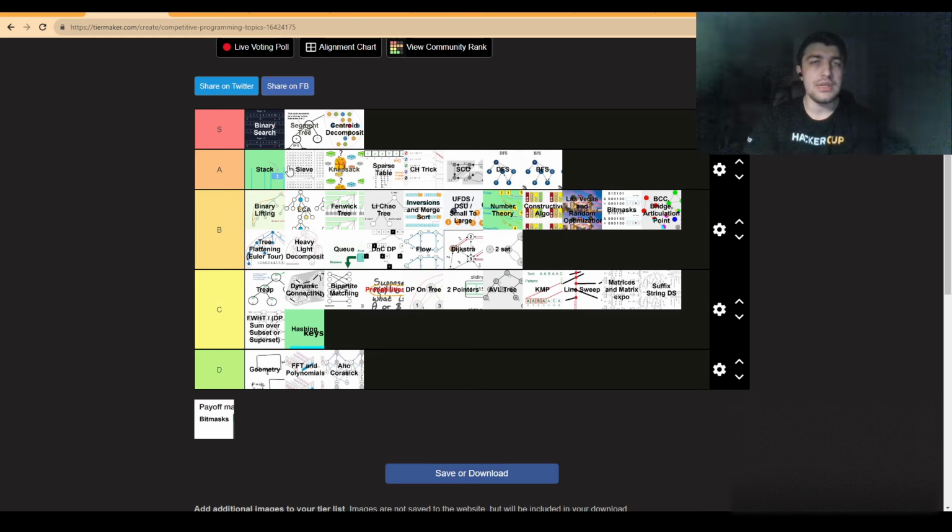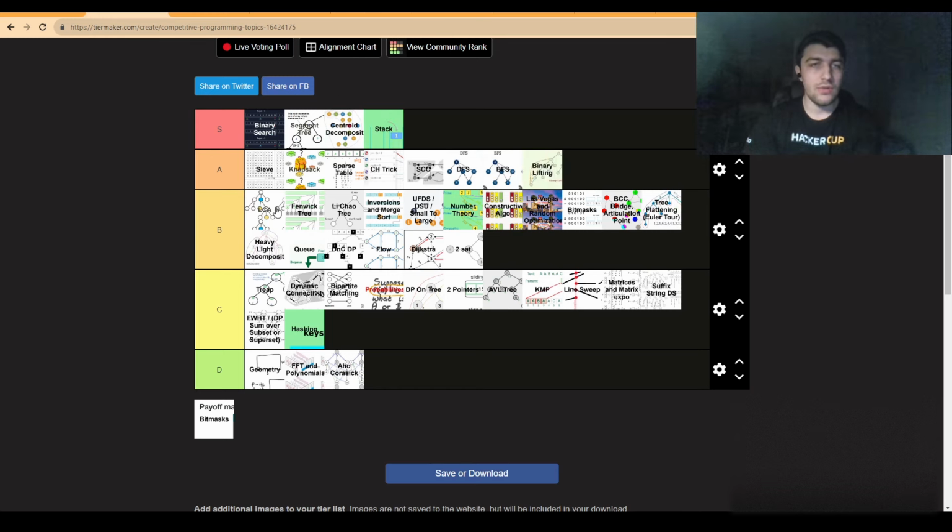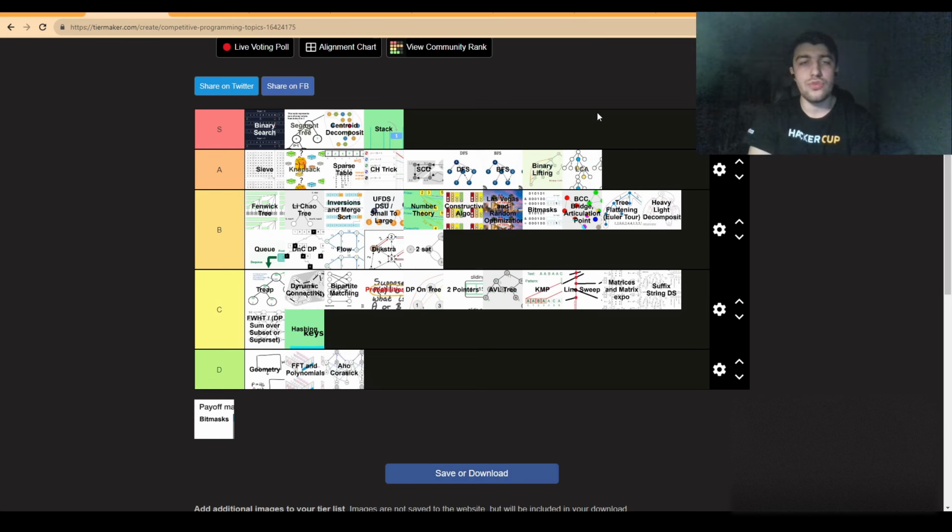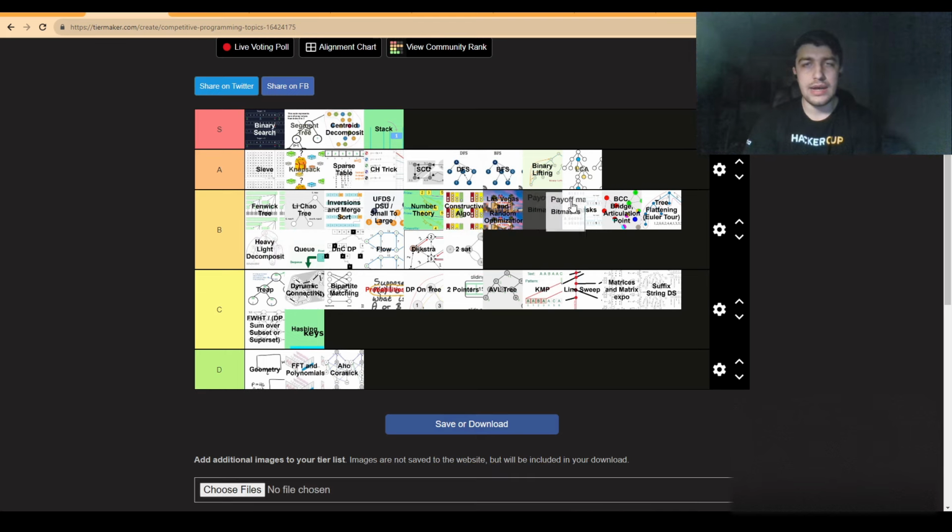And now that I think about it, I will also put stacks in the S tier, but move some of the other ones to the low A tier just to get a bit of a higher average. And of course, with bit masks, I will move them just where other bit masks were. So here we are. We have this tier list, and I think it's a fairly balanced tier list. I have algorithms of all types in all kinds of tiers, and I think it's something that's worth using.